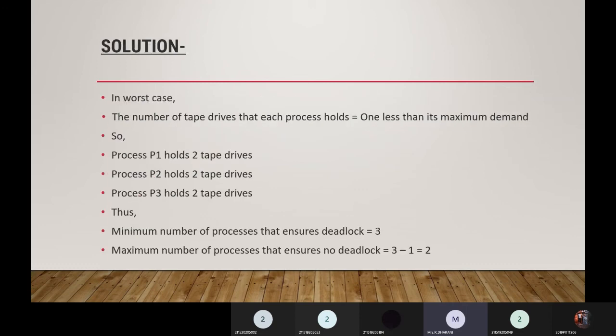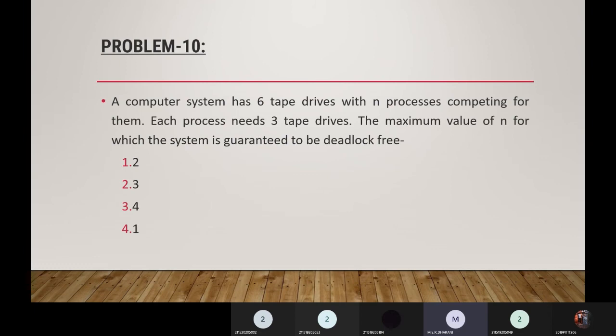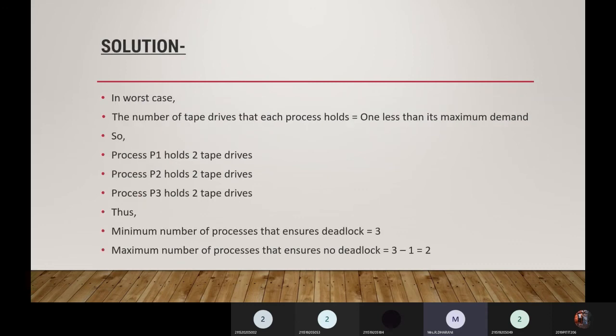Because if there are two processes, each process requires 3 tape drives, so there will not be a chance of creating a deadlock situation. The number of tape drives that each process holds is 1 less than its maximum demand.